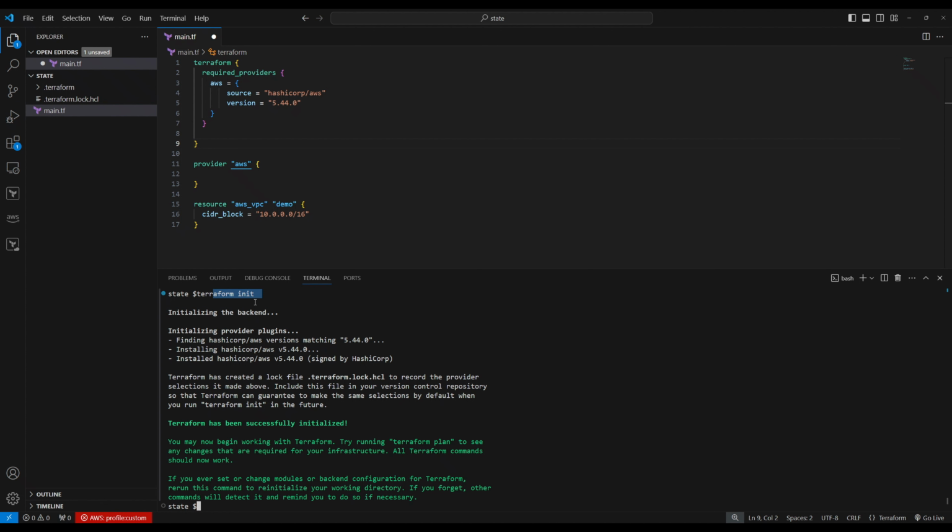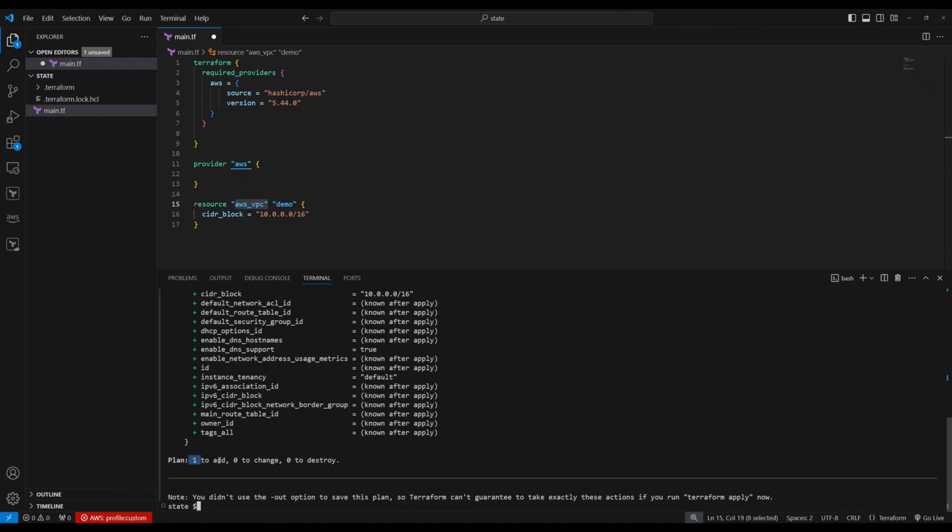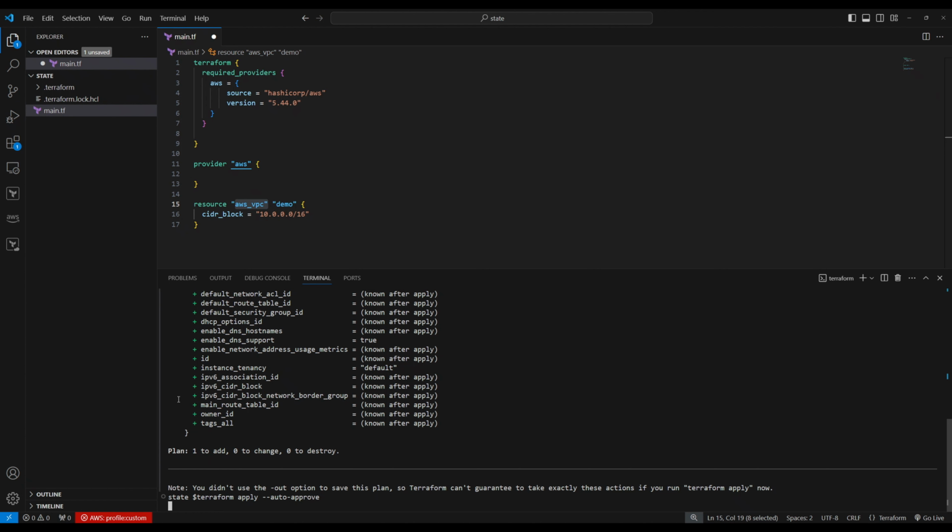I already did a terraform init. Let's do terraform plan. It's going to plan for adding one VPC, so the plan says one to add. And when I do terraform apply -auto-approve, it's going to create one AWS VPC.